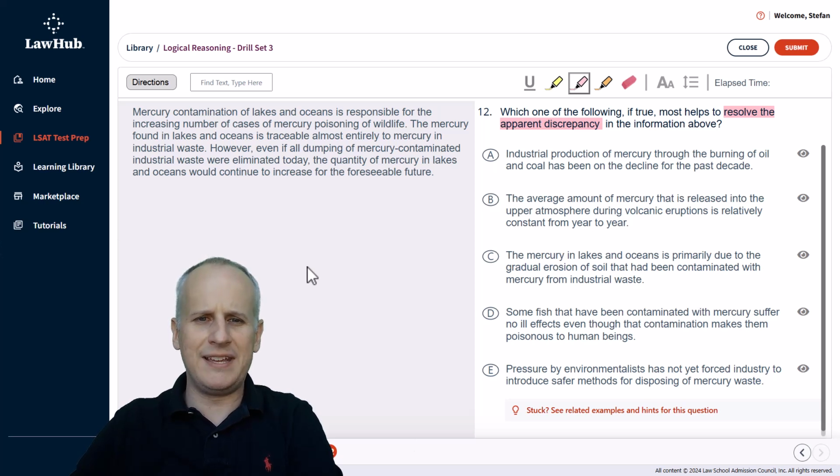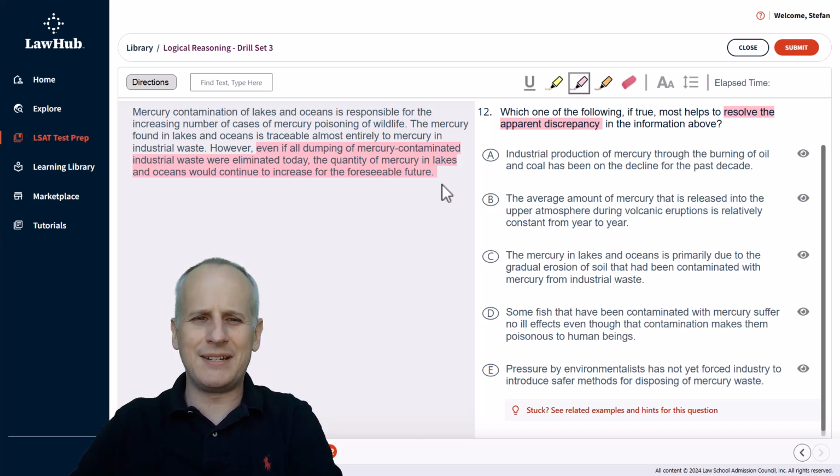Mercury contamination of lakes and oceans is responsible for the increasing number of cases of mercury poisoning in wildlife. Okay. The mercury found in lakes and oceans is traceable almost entirely to mercury in industrial waste. Again, just a statement of fact. However, even if all dumping of mercury-contaminated industrial waste were eliminated today, the quantity of mercury in lakes and oceans would continue to increase for the foreseeable future, and that is going to be the unexpected outcome that we want to highlight as our de facto conclusion.